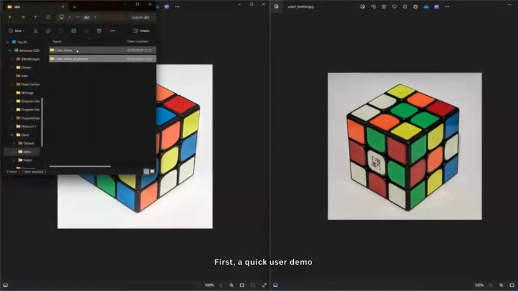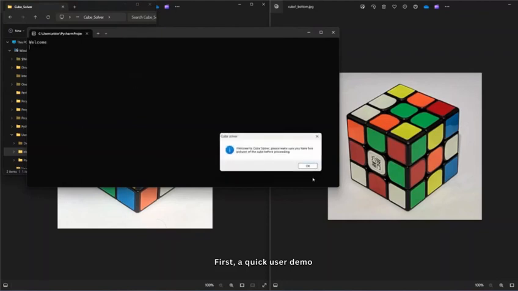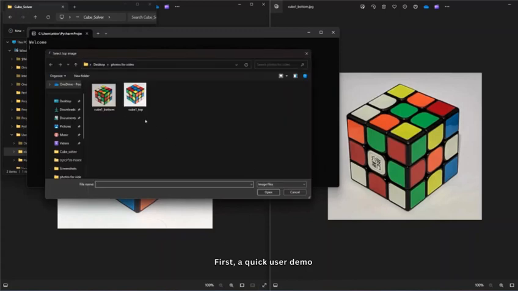Oh, spinning round and round, a puzzle waiting to be found. My program's got the moves, I'm in control. Gonna solve the Rubik's Cube, watch it unfold.